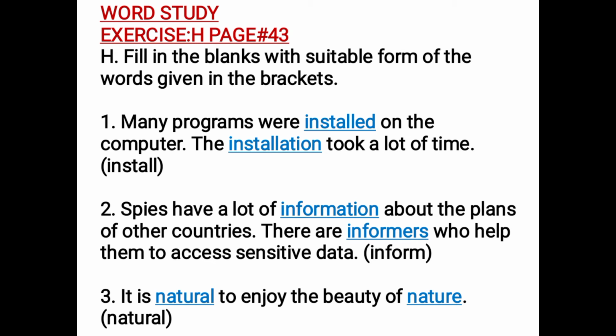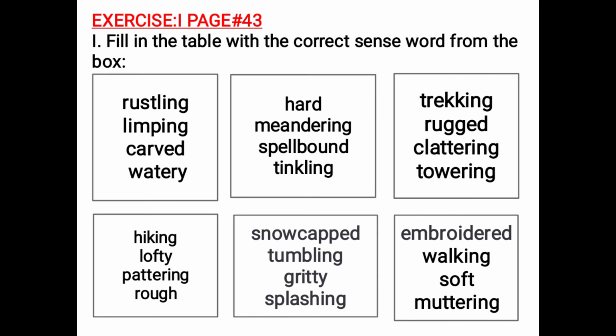You have to fill these blanks in your book on page number 43, exercise H. Moving on to exercise I, page number 43. Fill in the table with the correct sense word from the box. So here is a list of words from the unit: rustling, limping, carved, watery, hard, meandering, spellbound, tinkling, trekking, rugged, clattering, towering, hiking, lofty, pattering, rough, snow-capped, tumbling, gritty, splashing, embroidered, walking, soft, and murmuring. These were all the words.